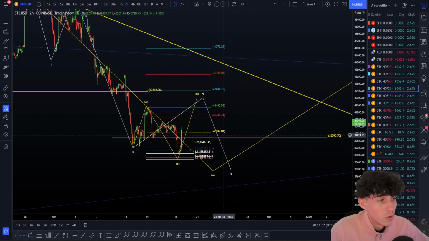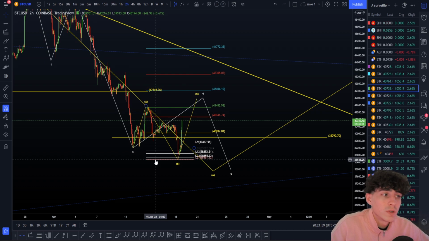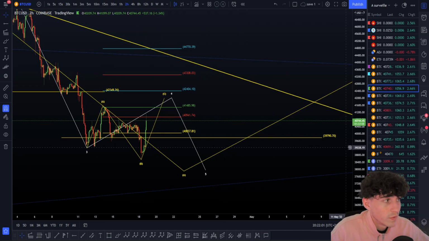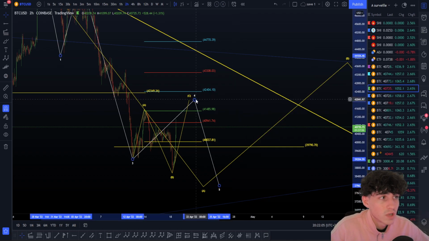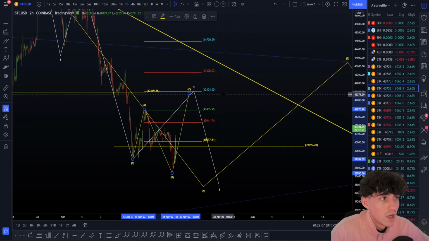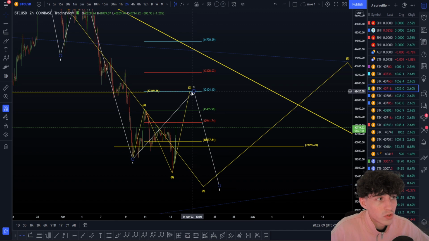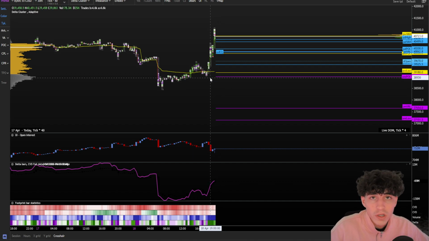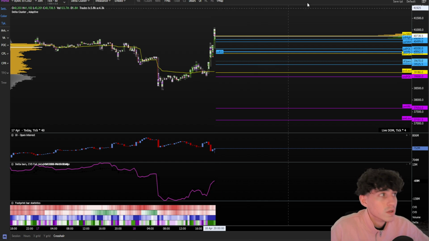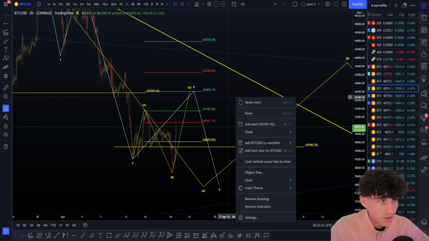Once you have done this 123, 127, you just have to pull a fib. Now, I'm not saying that we are in this. We already know how to trade that with VIPs because I'm teaching VIPs how to trade this. For example, if you plan a short here, we just have to wait for the reaction on this level. And with, for example, Exo charts with the data behind the market here, we are going to be able to recognize if we have to take this trade or not. So that's why here,